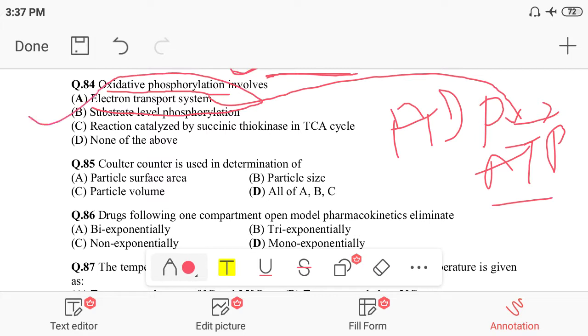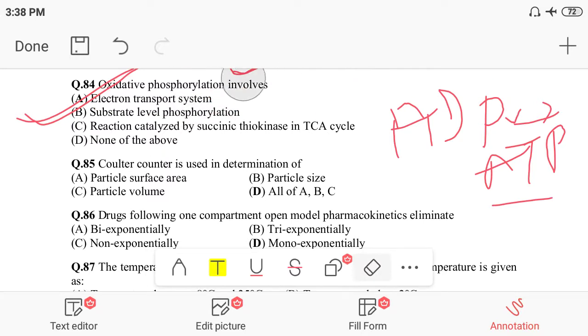So the correct answer for oxidative phosphorylation is option A, the electron transport system. I think it is clear to you all, because the other option is substrate level phosphorylation, which we cannot say this is.